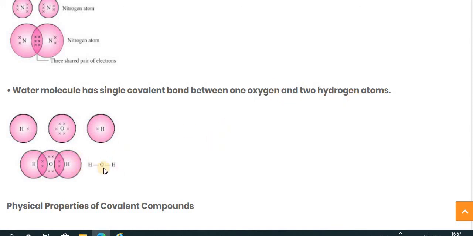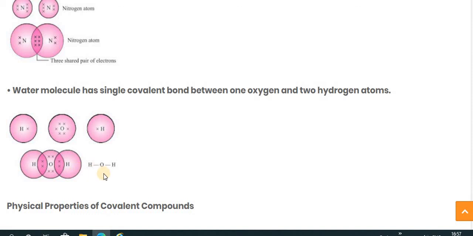Now if you count, all the atoms are satisfied with the noble gas configuration. Hydrogen requires one, so here you can see it is satisfied with two. Same over here, hydrogen is satisfied with two electrons. The oxygen has six electrons but requires two for the noble configuration: 2 plus 2 is 4, 4 plus 2 is 6, 6 plus 2 is 8. So the oxygen also gets the noble gas configuration.